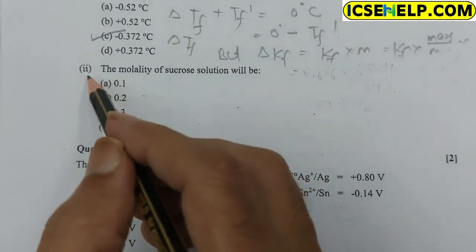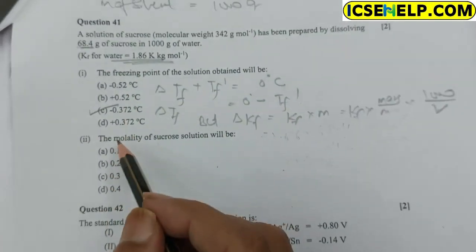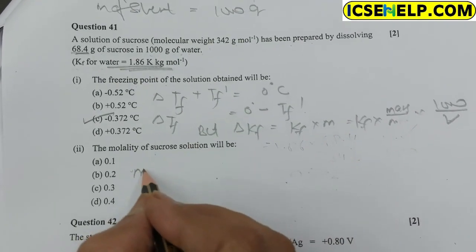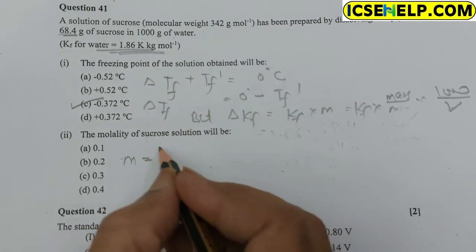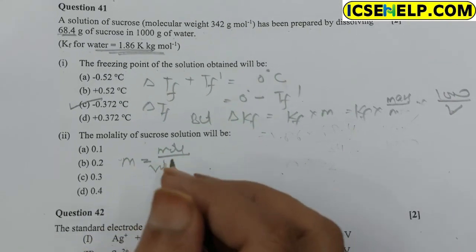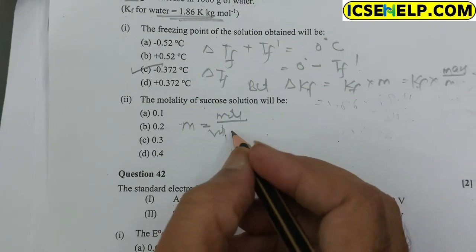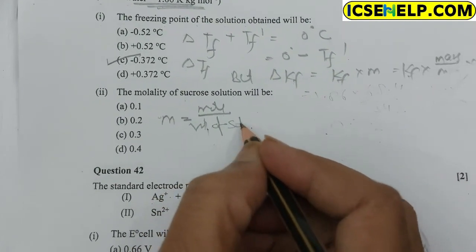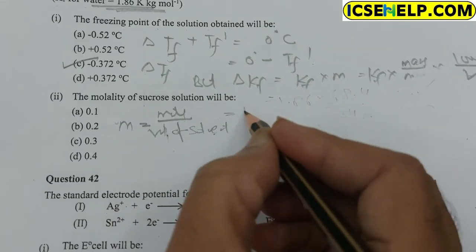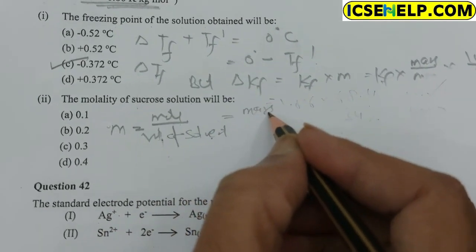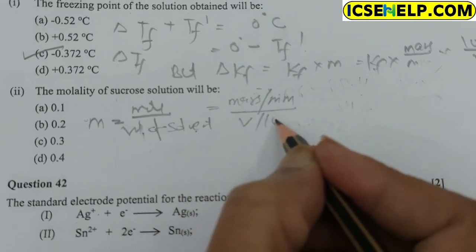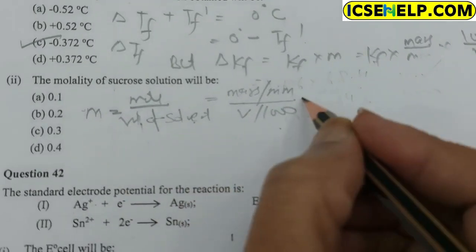The second part of the question, molarity of sucrose. We know the molarity is mole upon volume of solvent, and mole can be obtained by mass upon molecular mass upon V upon 1000. Putting the value of known quantity.